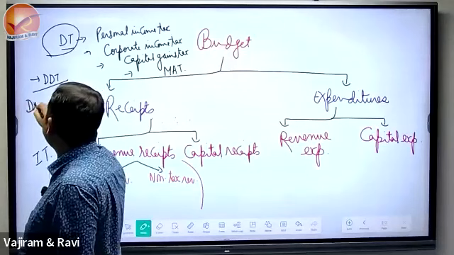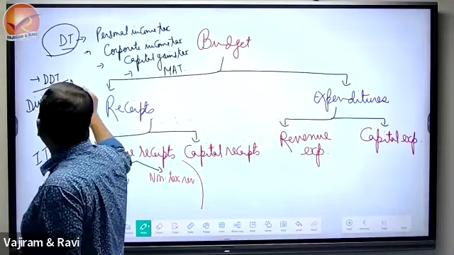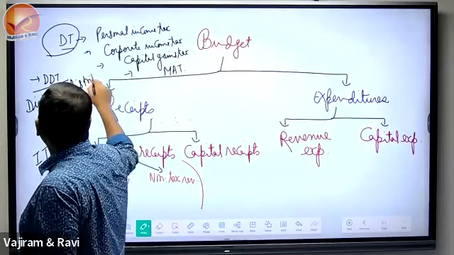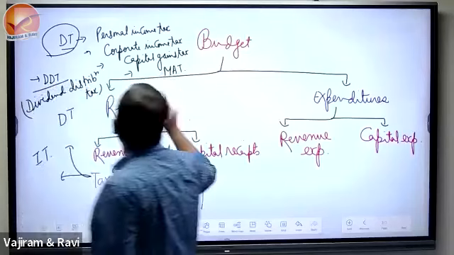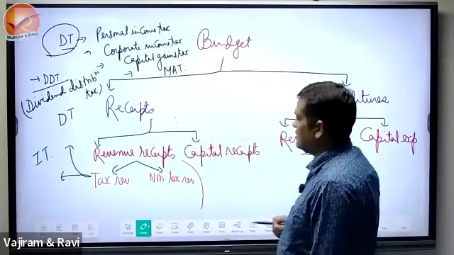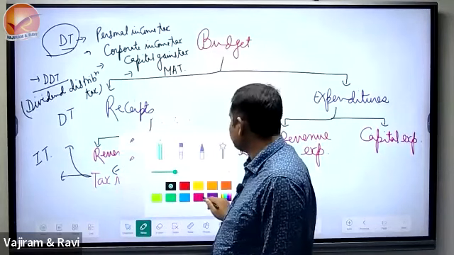Still, minimum alternate tax is the MAT, and dividend distribution tax is the DDT.